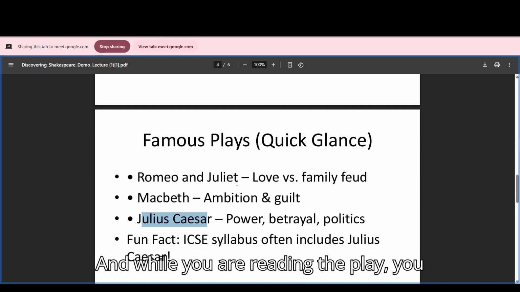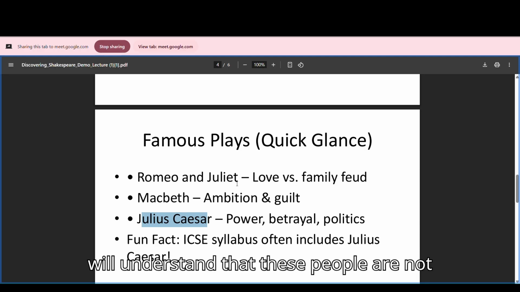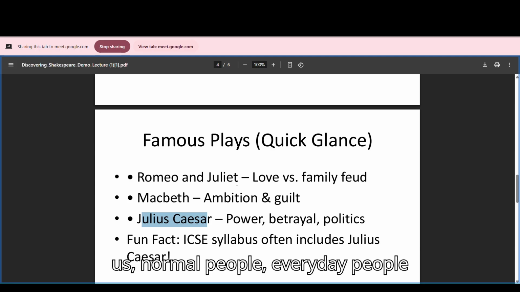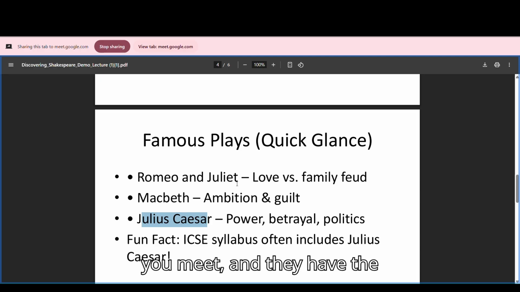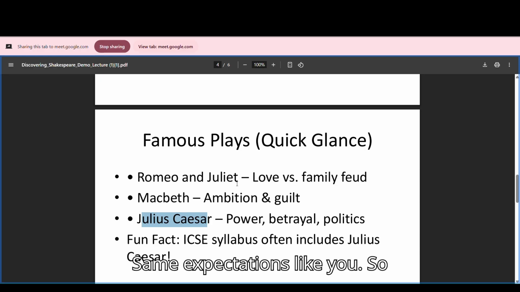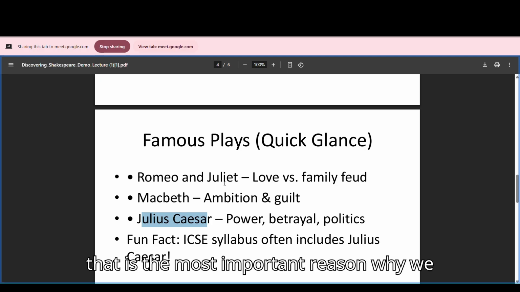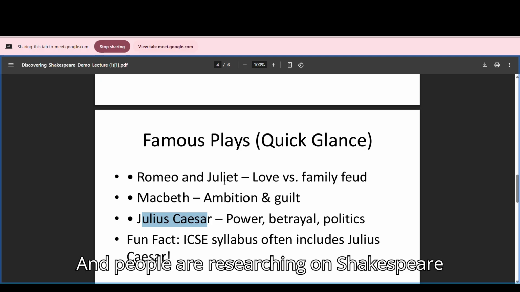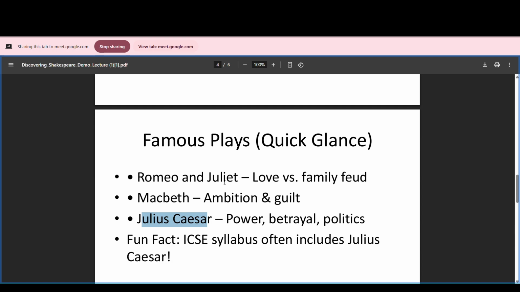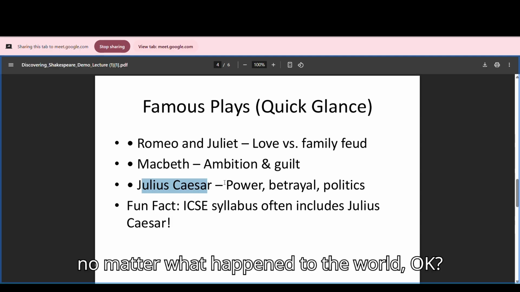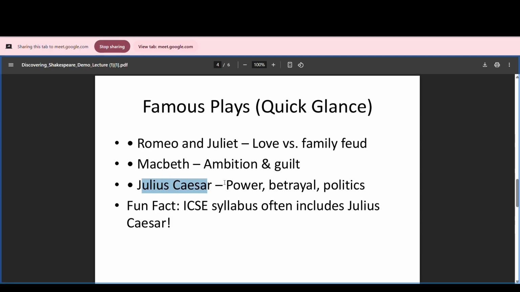While you are reading the play, you will understand that these people are not extraordinary. They are like us, normal, everyday people you meet. They have the same emotions as you, the same expectations as you. That is the most important reason why we should read Shakespeare even today. People are researching Shakespeare everywhere, still today. And he is still alive in us, and he will be alive no matter what happens to the world.